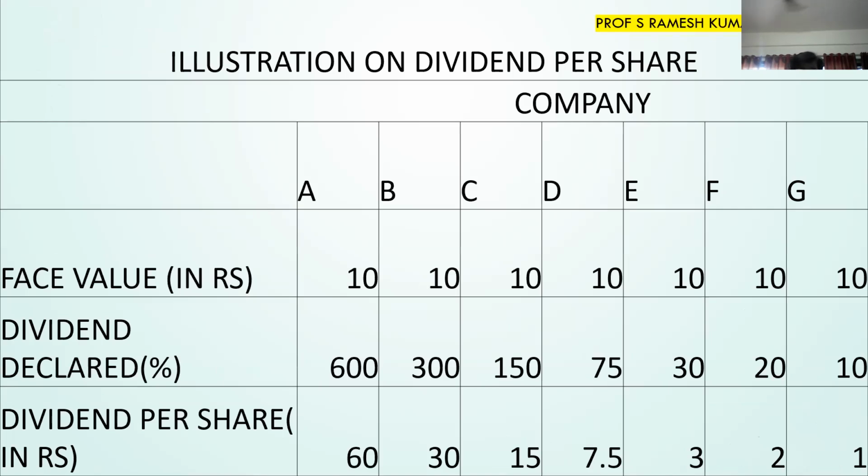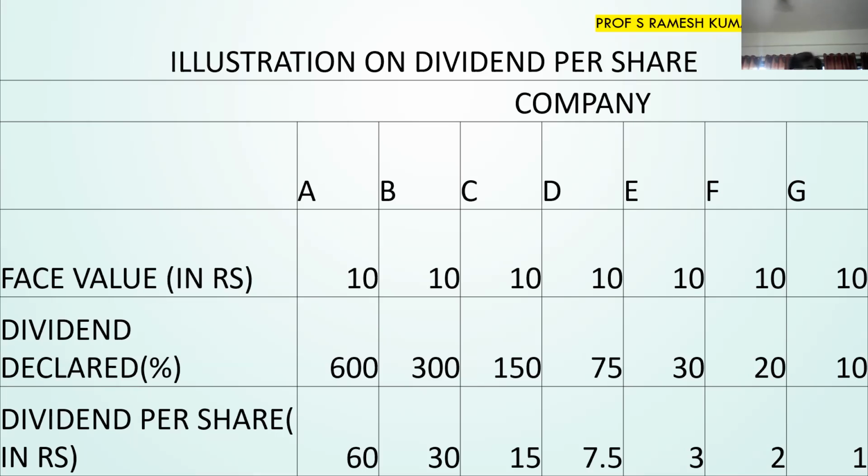And the companies at the end of the financial year have declared a dividend. The dividend declared percentage is 600%, 300%, 150%, 75%, 30%, 20%, and 10% respectively. Now, we will calculate the required dividend per share. Dividend per share, as I have told, is face value into dividend declared percentage. So in the first case, it is 10 into 600 by 100, which is 60 rupees. In the second case, it is 10 into 300 by 100, equal to 30 rupees, and so on and so forth.